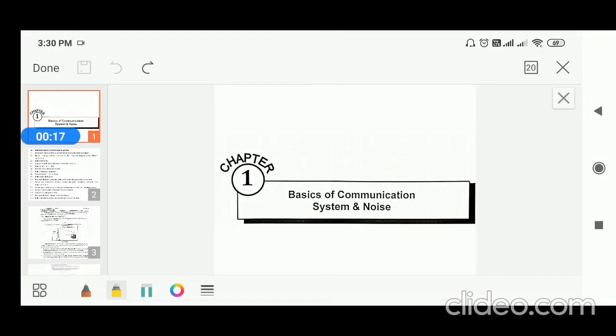In the previous class, we started the analog communication subject. This analog communication subject is in the third semester of DECE. In that, we started the first chapter, basics of communication system and noise. I'll just revise the topics covered in the last class.